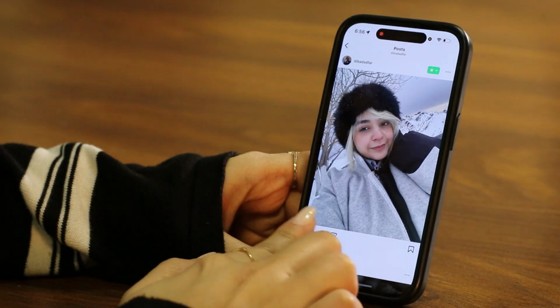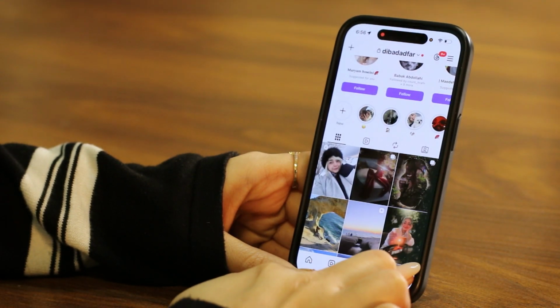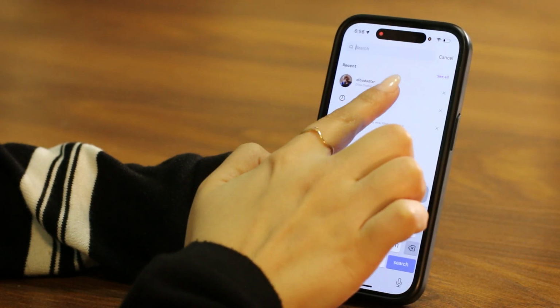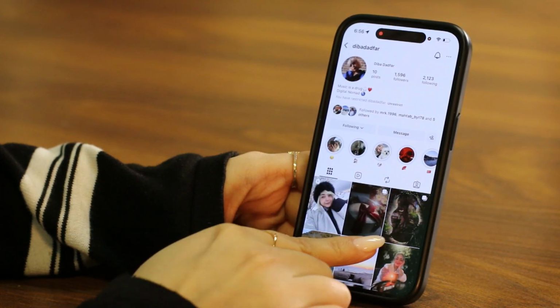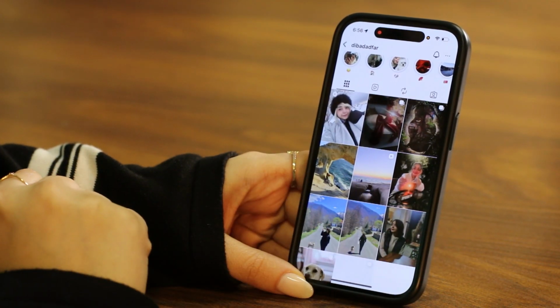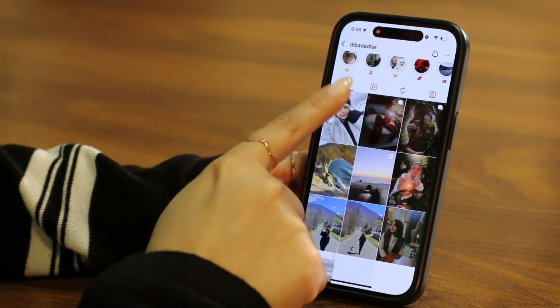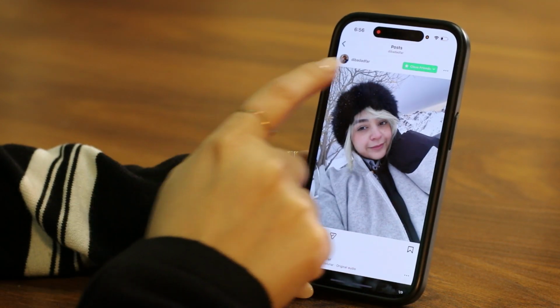done. And when I go back and search for my account, as you can see, this photo is apparent. And as you can see, there is this little icon on the top that says it's not shared with everyone,